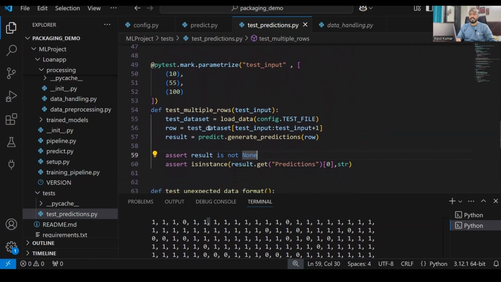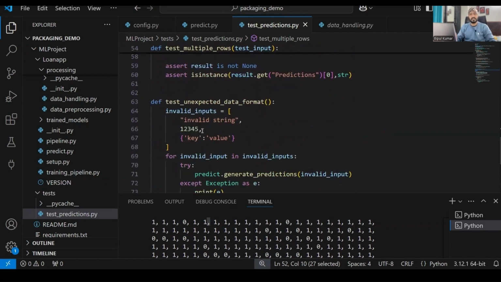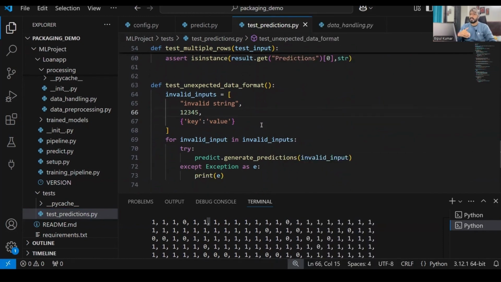Fifth, sixth, seventh, for different rows we checked, and it is working well. And last, for invalid input, it is also working properly. That means my application will not crash. In case you want to test some other cases, do comment down so that I will write the logic for that and test that particular situation too.